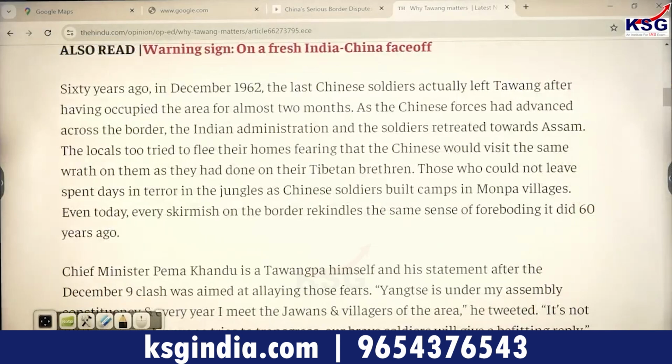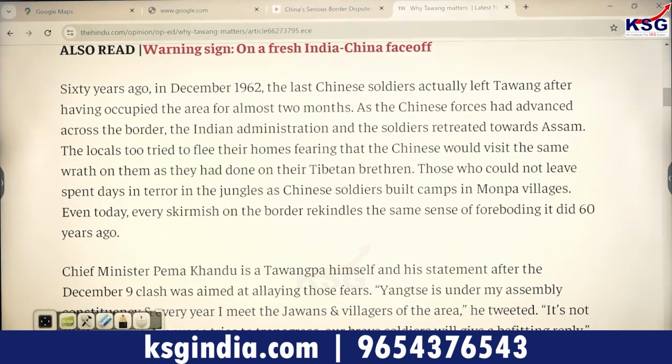Sixty years ago, in December 1962, the last Chinese soldiers actually left Tawang after having occupied the area for almost 2 months. As the Chinese forces advanced across the border, the Indian administration and the soldiers retreated towards Assam. The locals too tried to flee their homes, fearing that the Chinese would visit the same wrath on them as on their Tibetan brethren. Those who could not leave spent the days in terror in the jungles as Chinese soldiers built camps in Monpa villages. Even today, every skirmish on the border rekindles the same sense of foreboding it did 60 years ago.